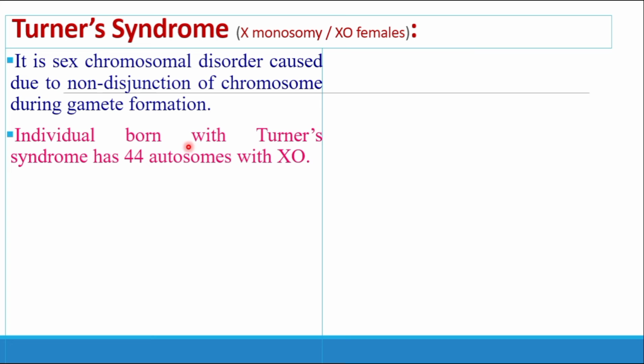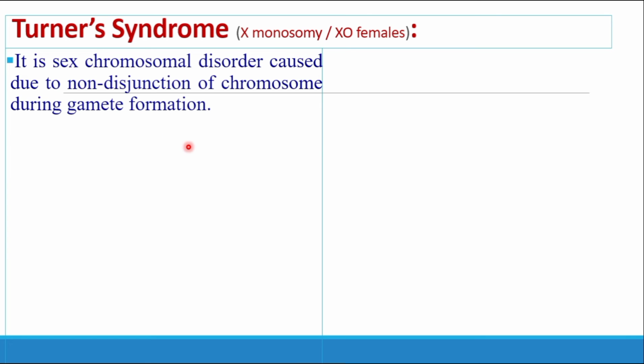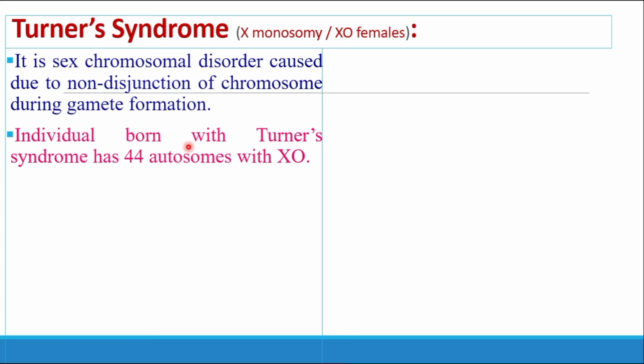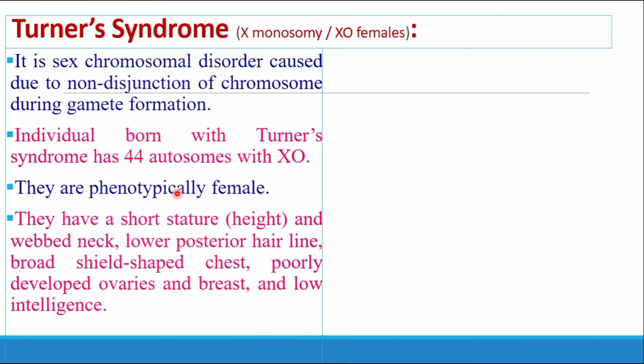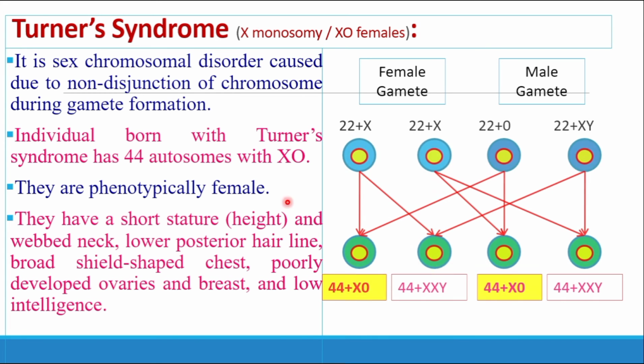The individual which is born with the Turner syndrome, how many chromosomes does it have? Yes, there is a presence of an equal number of autosomes, but there is an absence of a single X chromosome. Instead of the 2, there is a presence of only a single sex chromosome. But this individual is phenotypically female. They have a short stature, a webbed neck, lower posterior hairline, broad shield-shaped chest, poorly developed ovaries and breasts, and low intelligence ability.